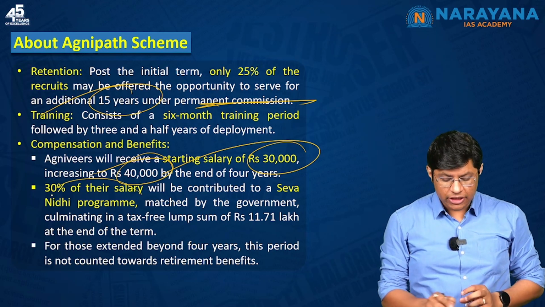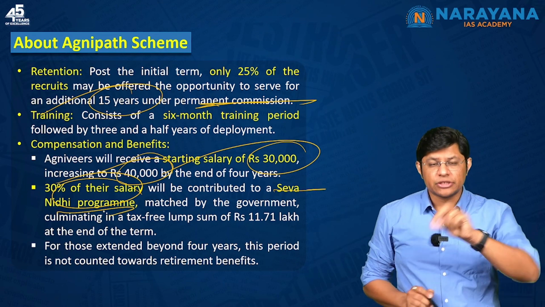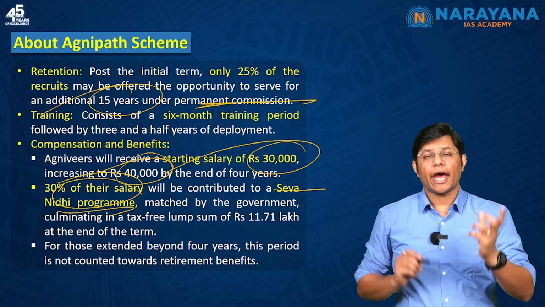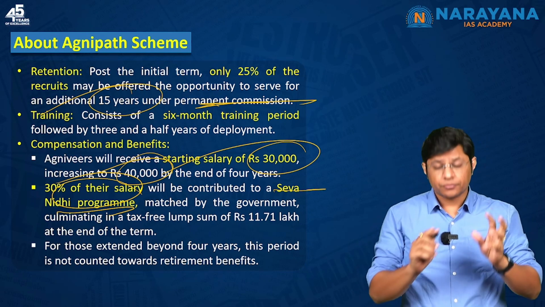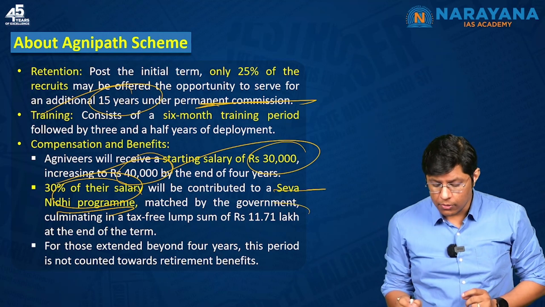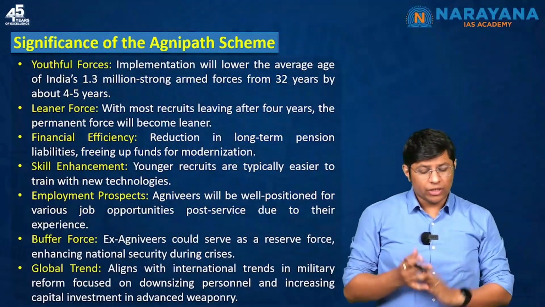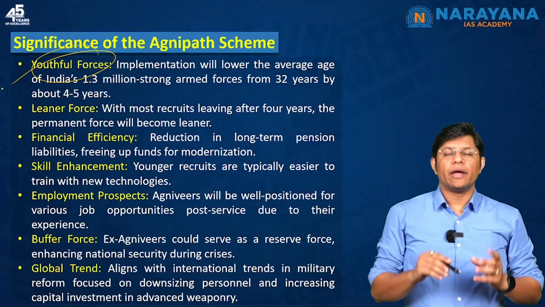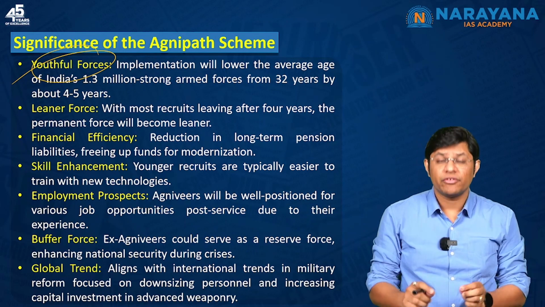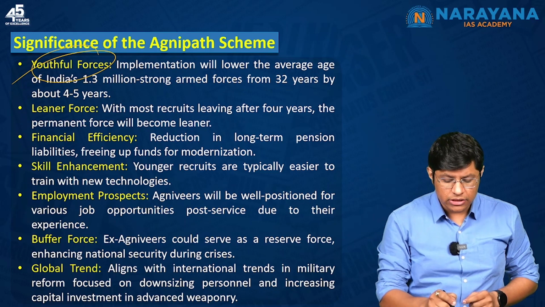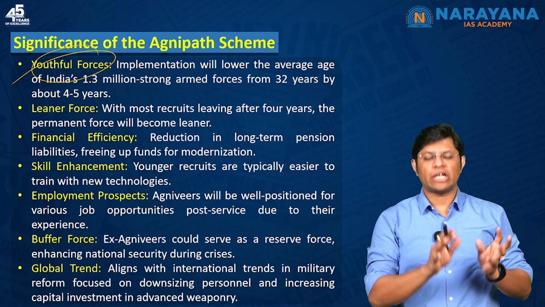Now 30% of the salary will be contributed to the Seva Nidhi program. A similar percentage the government will contribute, and once the period of 4 years is completed, the Agniveers will be taking home 11.7 lakh rupees. What is the significance? Youthful forces. Now the current average age of the people serving in the Indian Armed Forces is 32 years. With the Agnipath scheme, it is going to be shortened to around 27, 28 years.